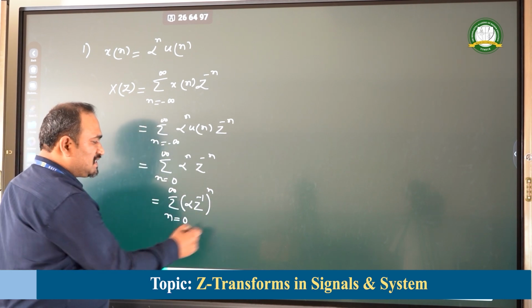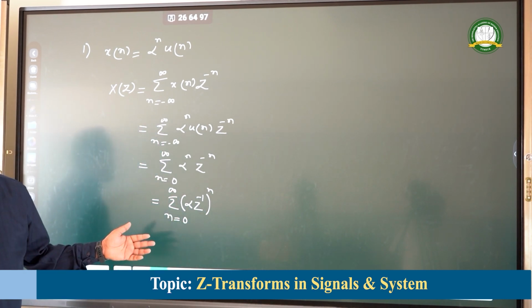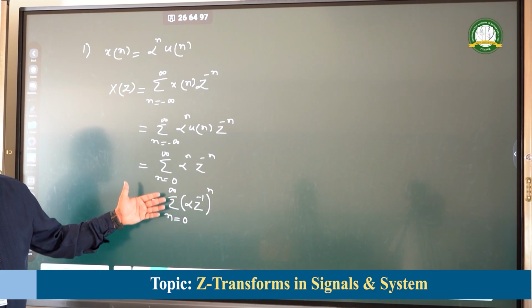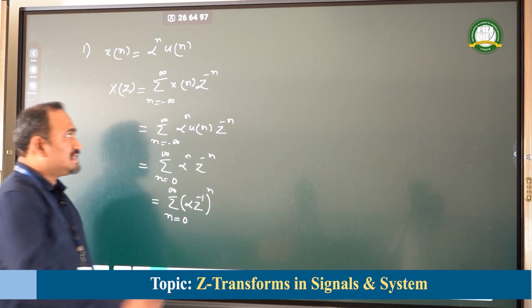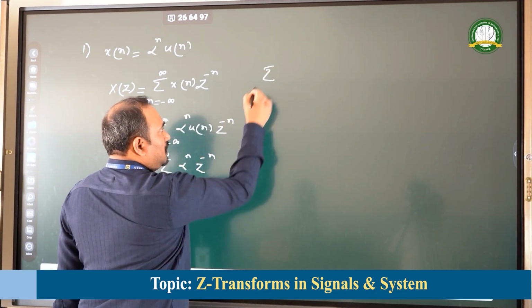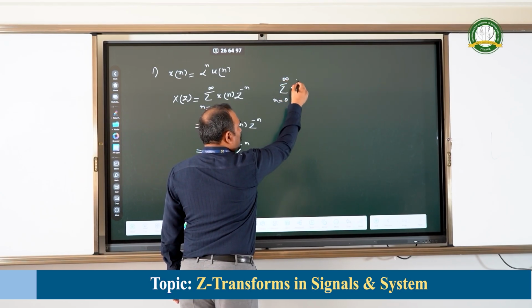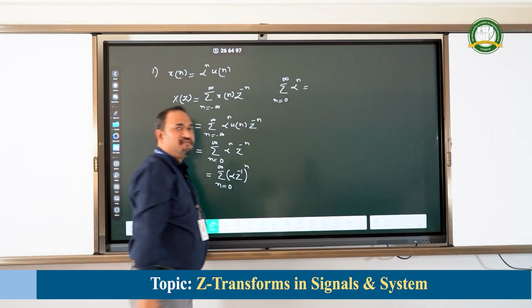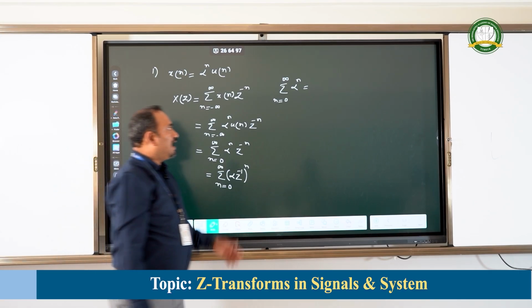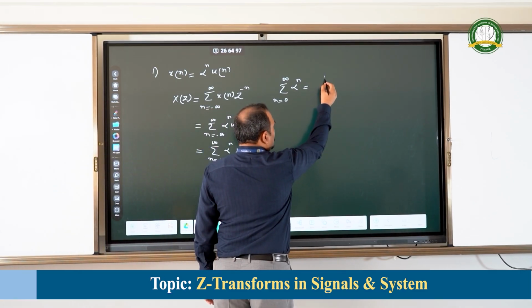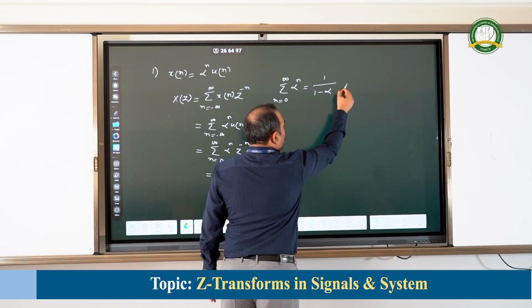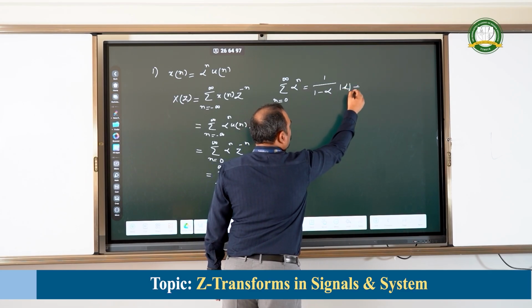Now, this is very close to the infinite summation formula, that is summation n varying from 0 to infinity alpha to the power of n. We have a standard expression for this, 1 divided by 1 minus alpha, where alpha is not equal to 1.